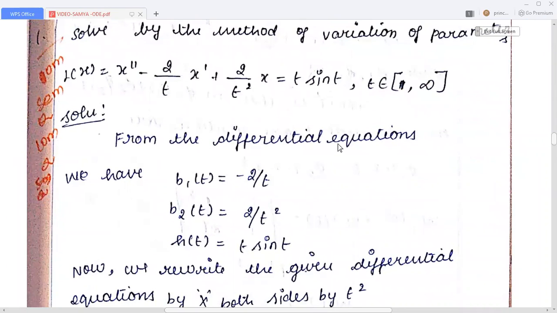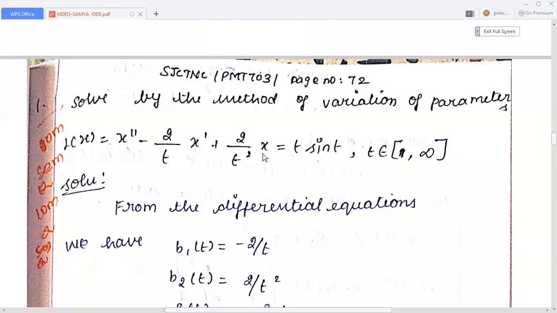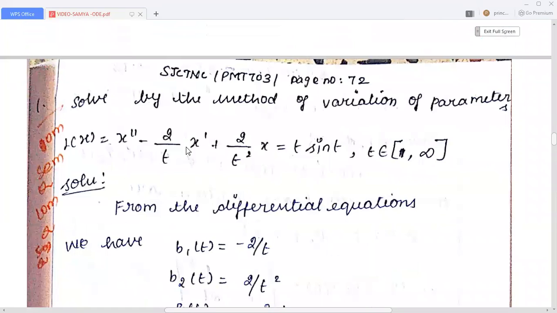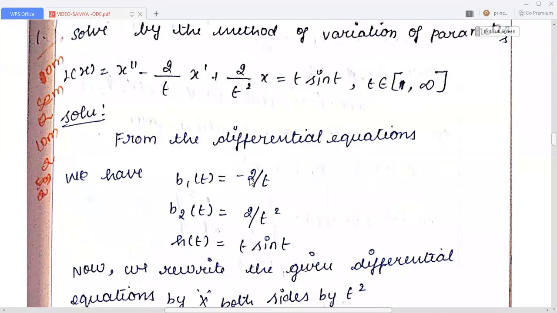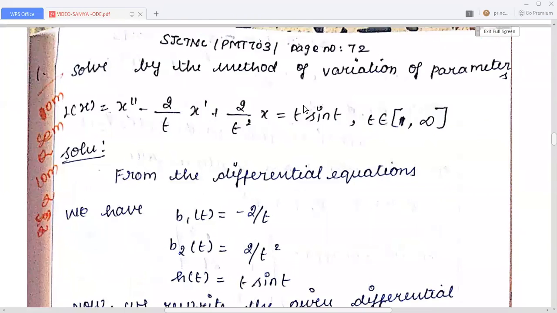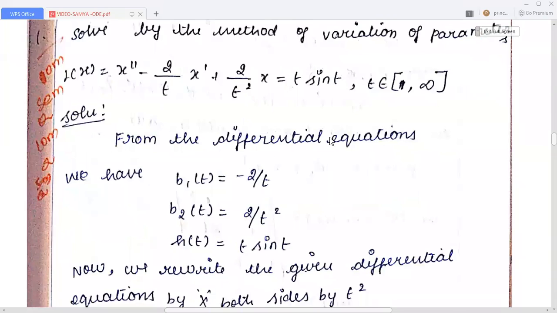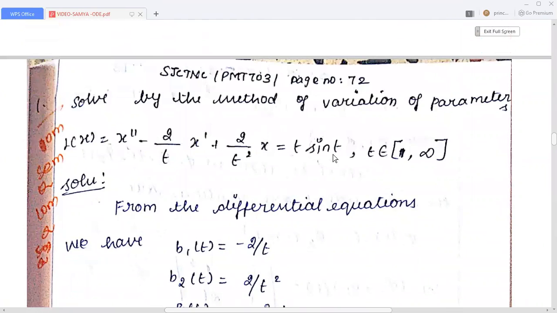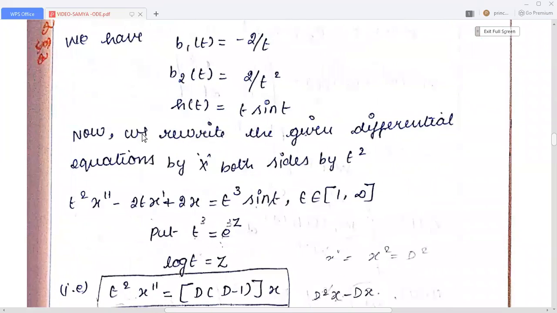From the given differential equation, we write the coefficients, that is b1 of t, b2 of t, h of t. Here this minus 2 by t is b1 of t. Here plus 2 by t square is b2 of t. Then the right hand side expression t into sin t can be taken as h of t, that is equal to t sin t. That is given in the problem.